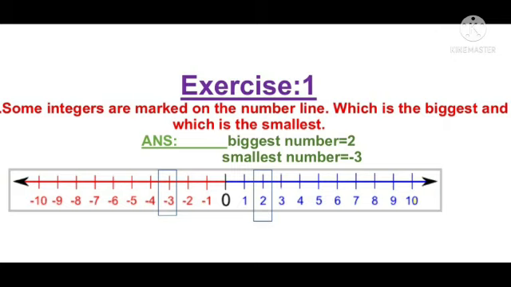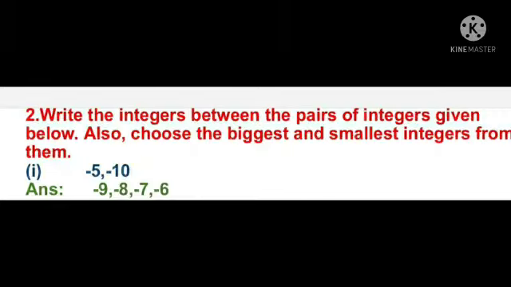So the right side value is 2 and the left side value is -3. So we can conclude right side value 2 is the bigger number and left side value -3 is the smaller number. So the answer: biggest number is equal to 2 and smallest number is equal to -3. Okay children, is it clear to you? Now going to the next question.